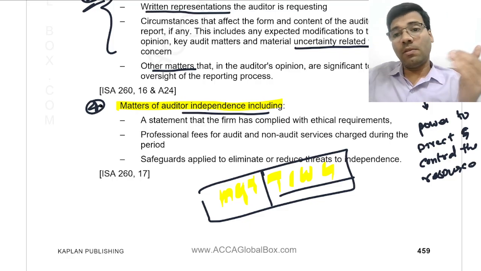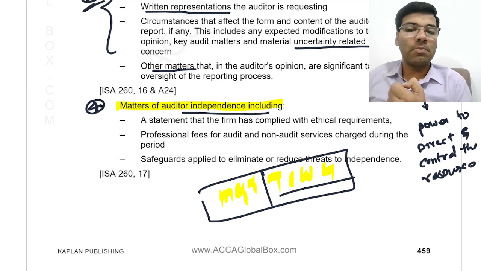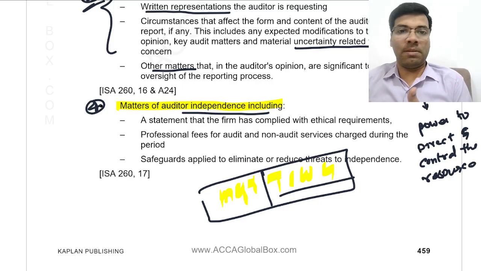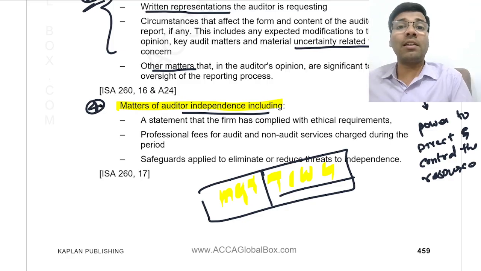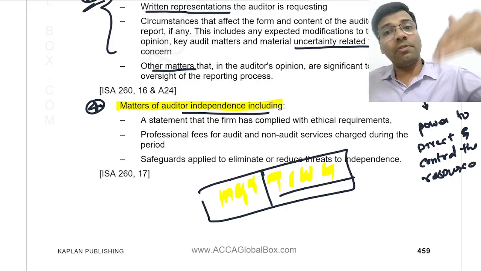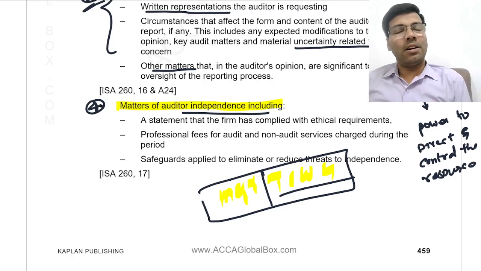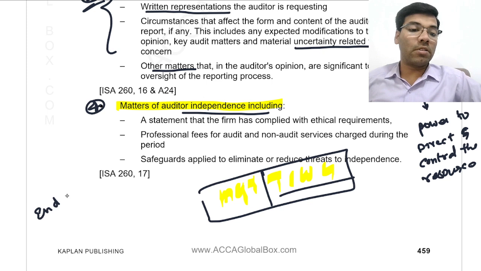In big companies, due to a lot of hierarchical levels, we find this distinction between those charged with governance and management. But in small companies, private limited companies or partnership companies, generally we don't find this thin line of difference between management and those charged with governance. They may be one and the same, but every time they are not one and the same. In a company with a bigger hierarchical structure, we see the difference between management and those charged with governance. Are you all clear about this? That's all about our ISA 260, and this is the end of this chapter.